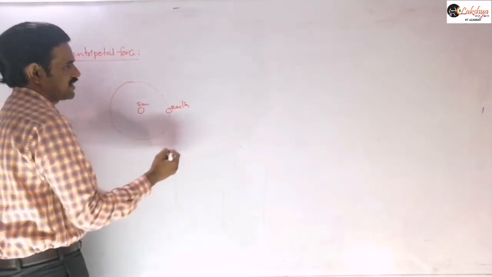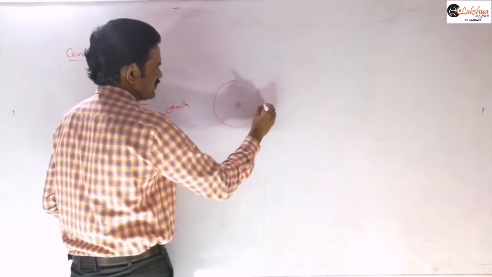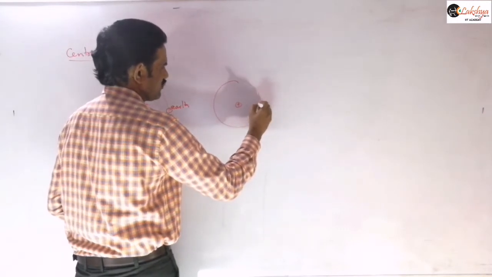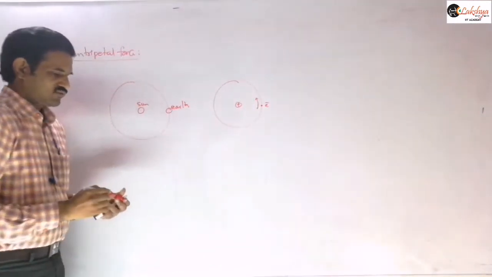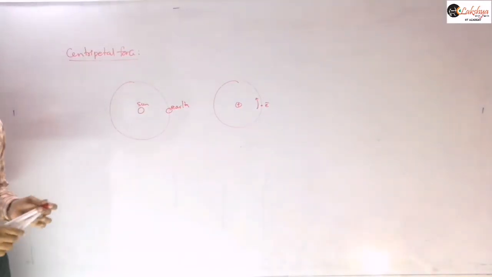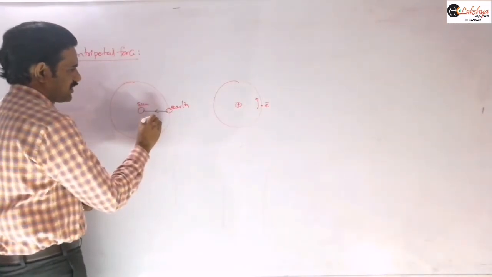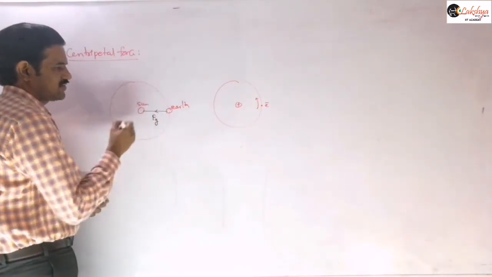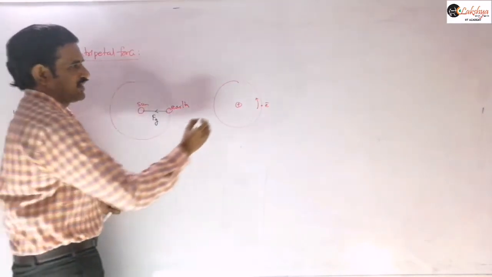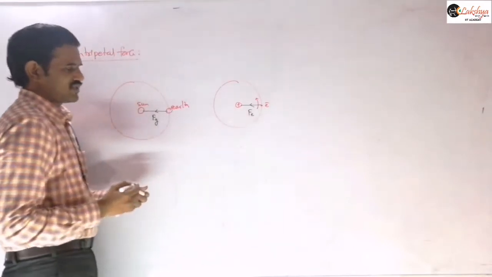Or you may consider the example of an electron revolving around a nucleus. There will be some attractive force between them. In the first case it will be a gravitational force, and in the second case it will be an electrostatic force.